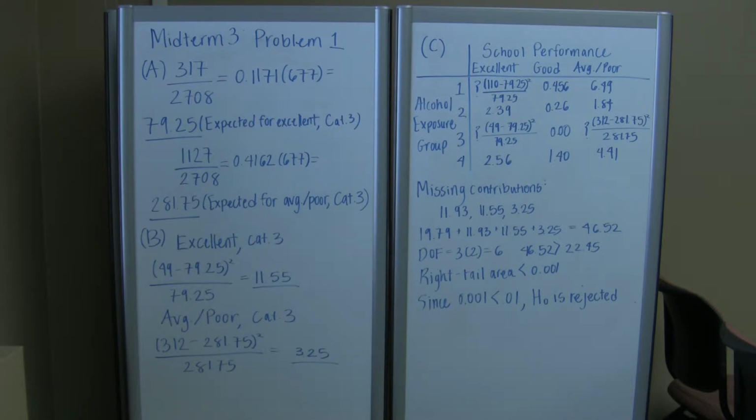And to answer the second part of the question for A, how many average poor students would we expect to see in category 3, I did the same thing. I took the number of students that fell under the average poor category, 1,127, divided it by the total number of students within the study, and then I multiplied that value by the total number of students within category 3 to get an expected value of 281.75 students.